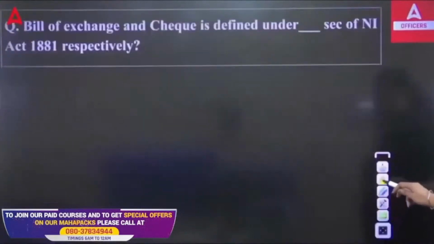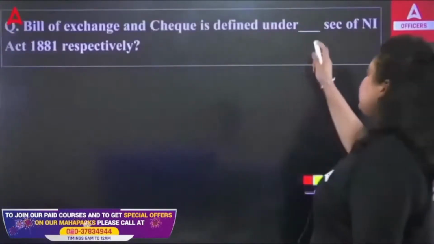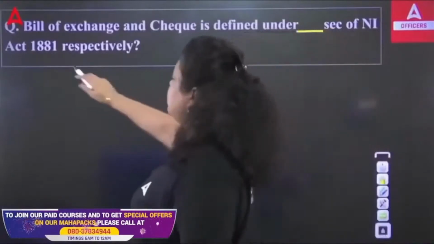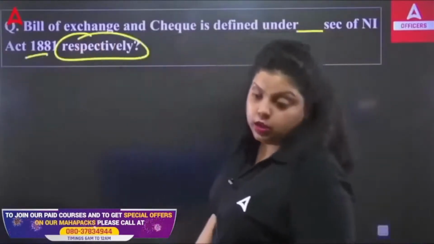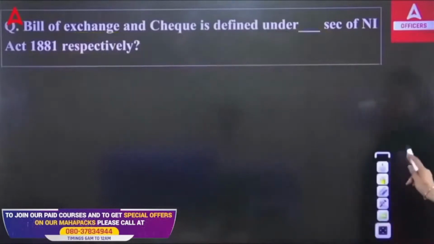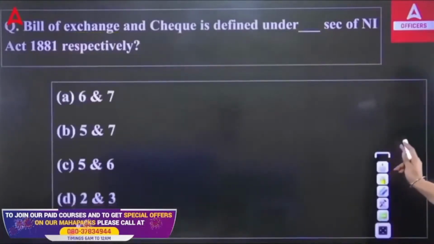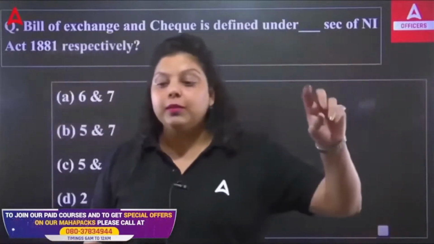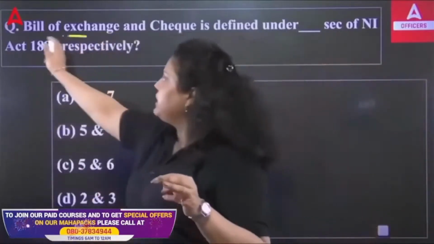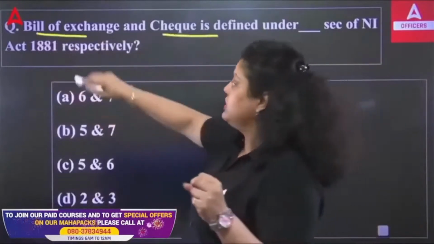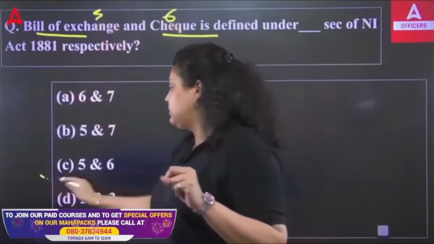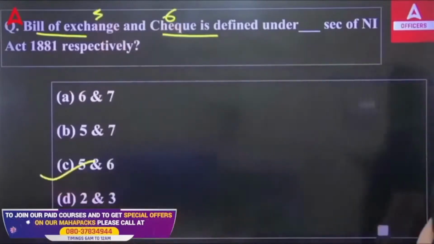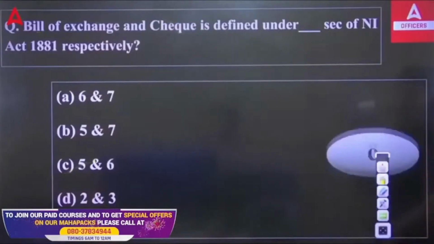Next, third question. The bill of exchange and check are defined under dash section of Negotiable Instrument Act 1881 respectively. So which of the following are the sections of bill of exchange and check under the Negotiable Instrument Act 1881? I have told you that there are three negotiable instruments defined under Section 13 of Negotiable Instrument Act: promissory note, bill of exchange and check. Out of that, we are asking bill of exchange and check are defined under which section? Section 5 and Section 6. So Section 5 defines the bill of exchange and Section 6 defines the check. So the right answer will be your C option.